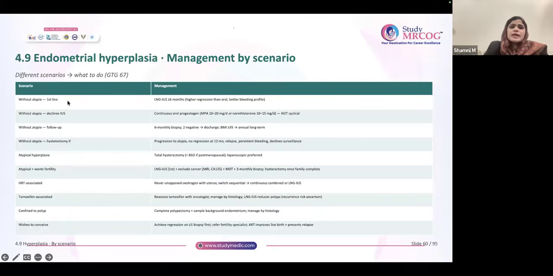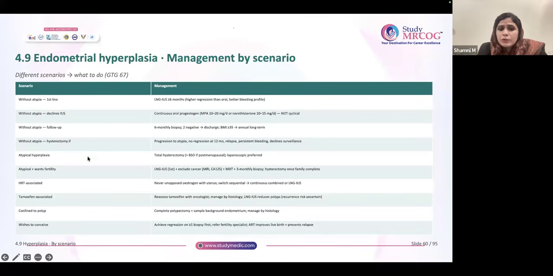So first line, without atypia, LNG IUS for more than or equal to 6 months. The same things whatever we have discussed. If the patient is declining IUS, go for progesterone. And it should not be cyclical, okay? It should be continuous progesterone. At max 6 months you can give this. Without atypia, 6 monthly biopsies, 2 negative means discharge. But BMI more than or equal to 35 or oral progesterone, go for annual long-term follow-up.